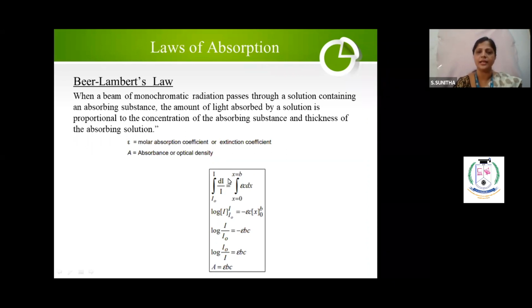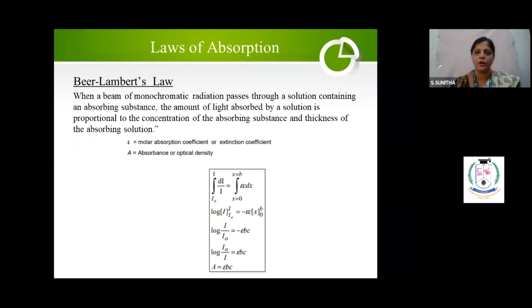So I have to integrate. When you integrate dI by I, which is nothing but log I, the limit is I by I naught. So minus epsilon C dx; the minus sign indicates the decrease in intensity of incident radiation. Now when you substitute the limits, log I by I naught is equal to minus epsilon BC. So you have to take the negative sign, which means you reverse it to I naught by I. So log I naught by I is equal to epsilon BC. I can write log I naught by I as A.